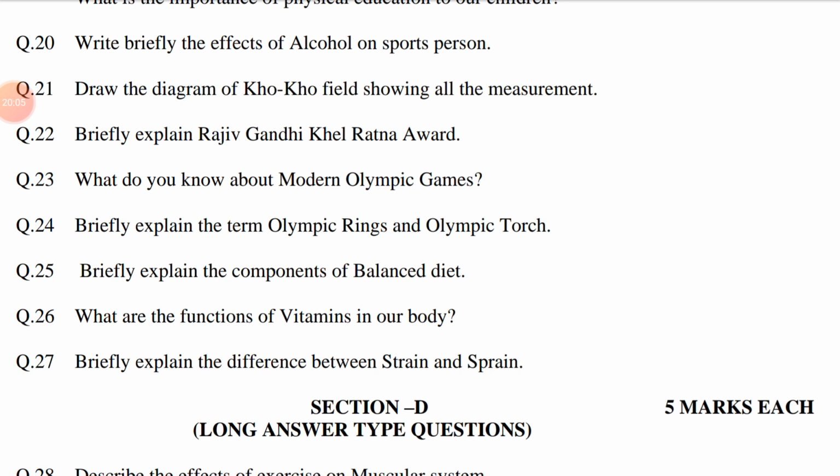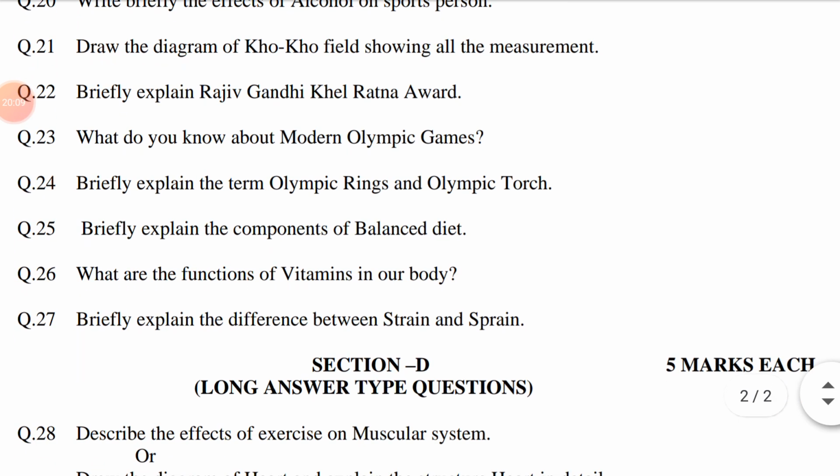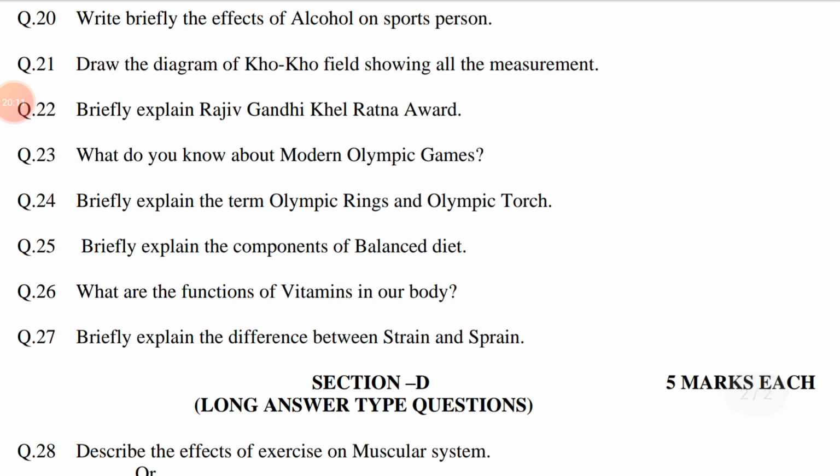Question number 20. Write briefly the effects of alcohol on sports persons. Write means to make words briefly using only a few words. Effects: causes.